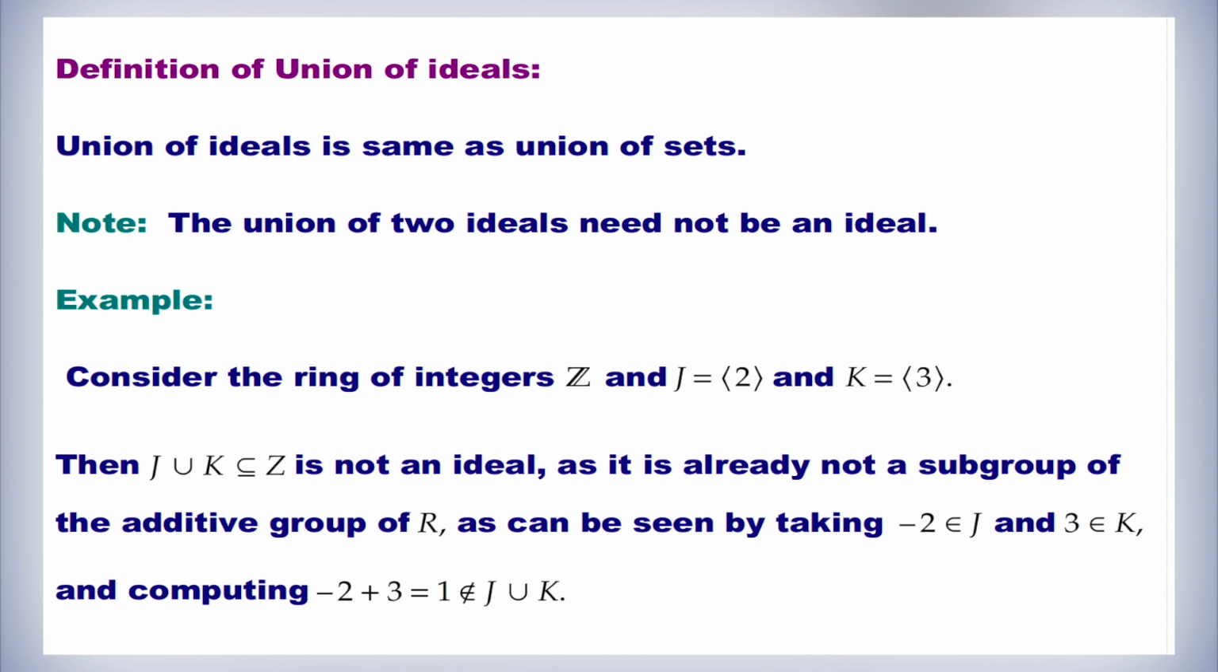The definition of the union of ideals: the union of ideals is the same as the union of sets. Note that the union of two ideals need not be an ideal. For example, consider the ring of integers Z, and J equal to the ideal generated by 2 and K the ideal generated by 3. Then J union K, a subset of Z, is not an ideal, as it is already not a subgroup of the additive group, as can be seen by taking -2 belonging to J and 3 belonging to K and computing -2 plus 3, which equals 1, and this does not belong to J union K.